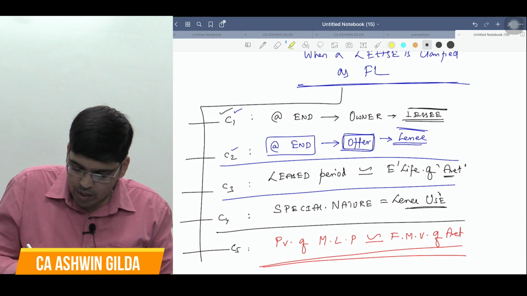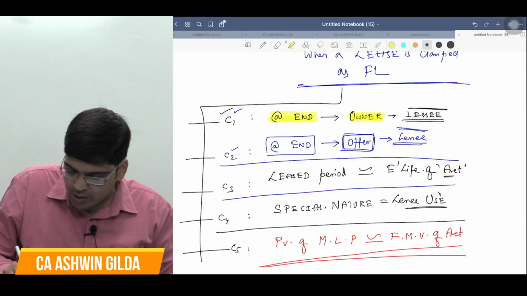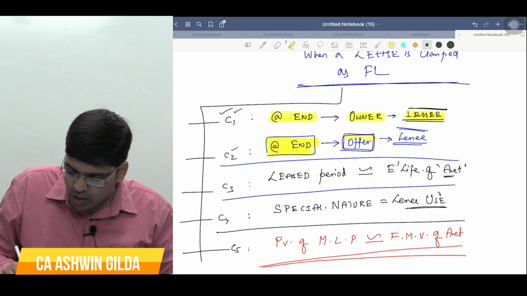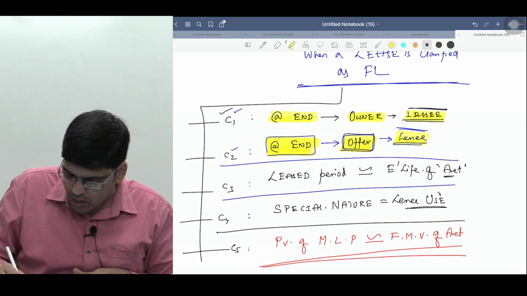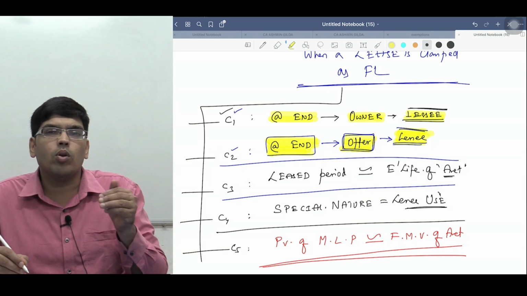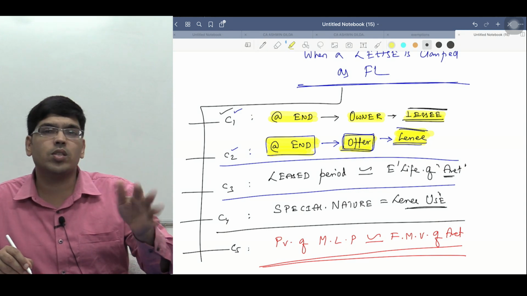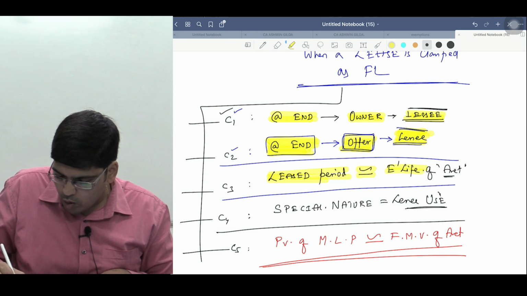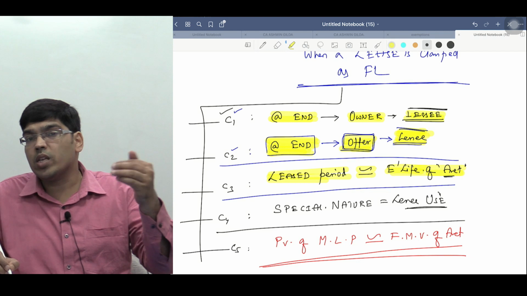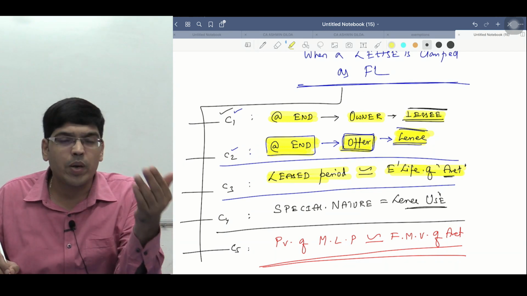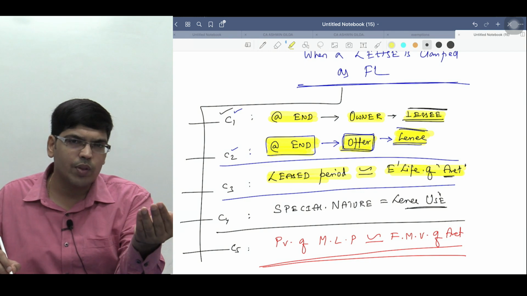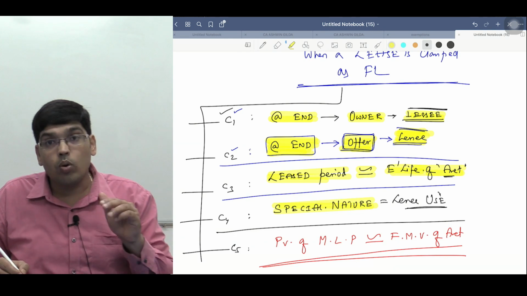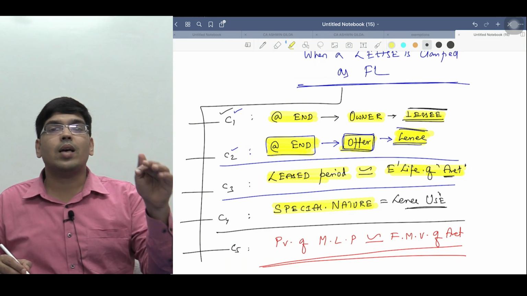What was the first condition? At the end of the lease term, the ownership of the asset will be transferred to whom, sir? To the lessee. Or at the end of the lease term, there is an offer given to the lessee that if he wants to purchase the leased asset, he can purchase, and the price offered is so low that it is reasonably certain that he will purchase the asset. Am I clear? Third, if the lease period is almost equal to the economic life of the asset, so if an asset can be used for, say, 8 years and the lease period is, say, 7 years 8 months, then you can simply classify the lease as what, sir? Finance lease. Or the leased asset is of so special nature that only the lessee can use it. In that case, you can classify the lease as what, sir?